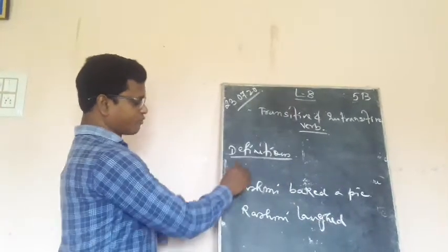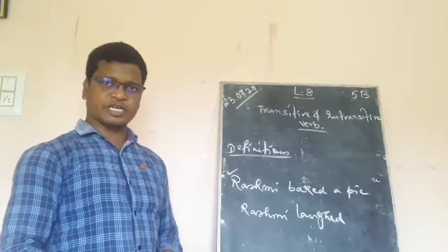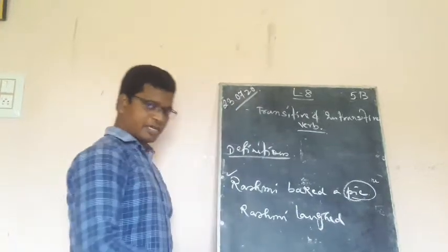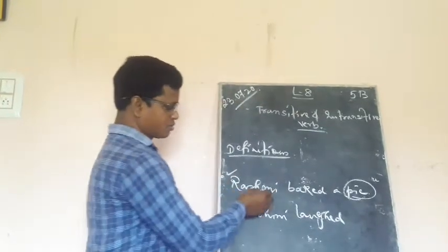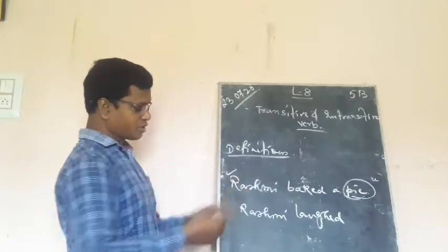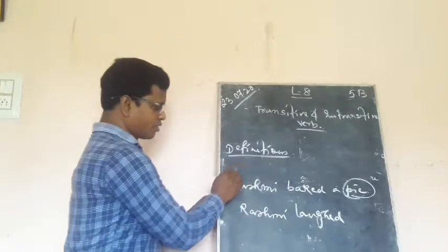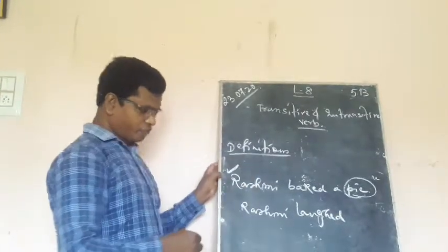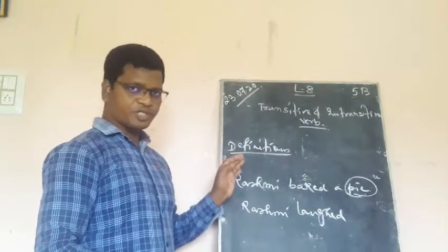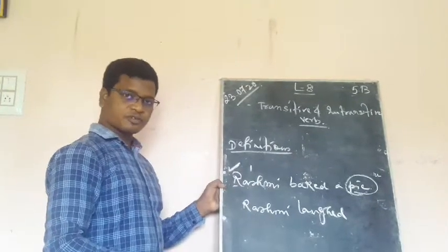Here you see, as I've already told you, that first sentence requires an object to complete its meaning. Without the object, what is the object over here? Pie. So with that, only the sentence is complete. Without the object, the first sentence is not at all a complete one. That's why the verb which requires an object to complete its meaning is called a transitive verb.